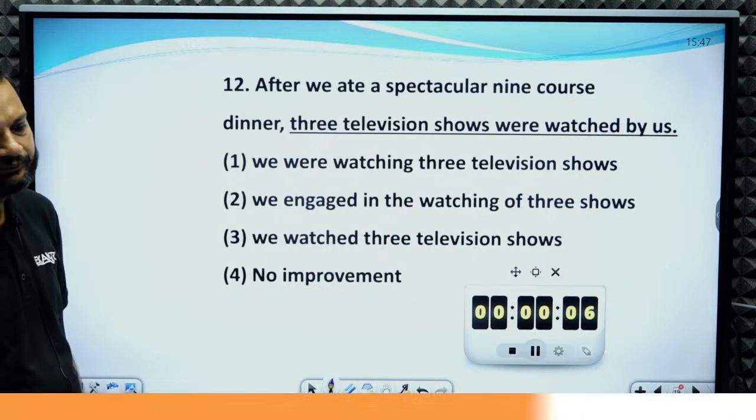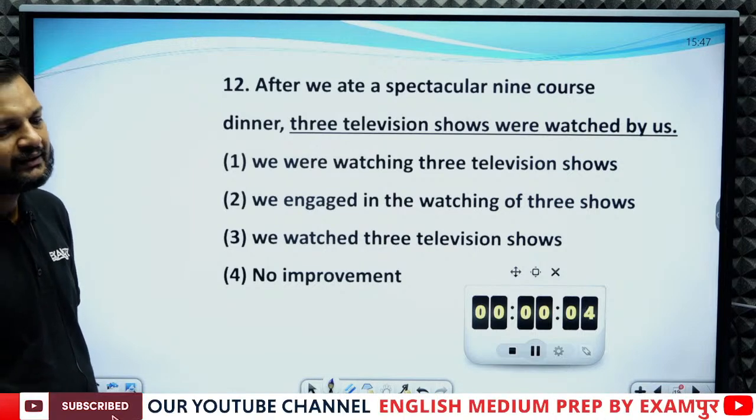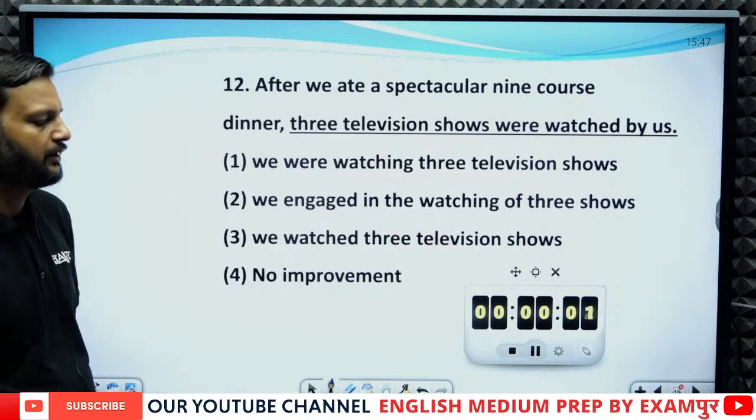What is the error? Does this sentence need any improvement or is it correct?